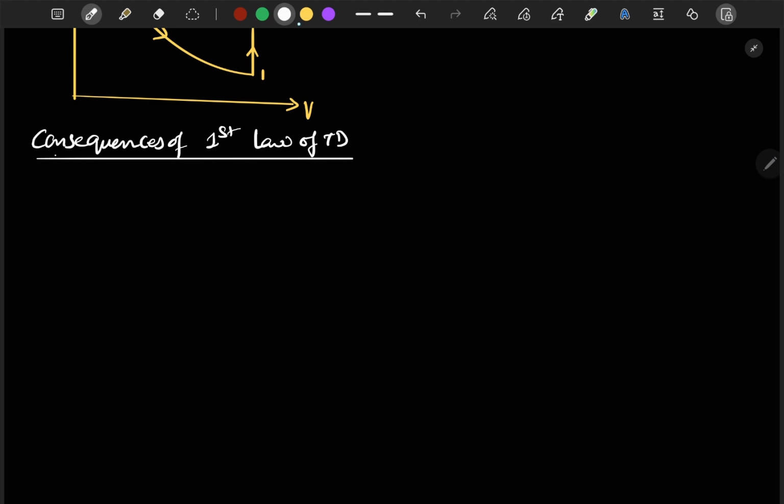And here the first consequence we will talk about is that heat transfer is a path function. In our basic thermodynamic concepts we studied that heat and work are path functions, but here we will see why heat is a path function.